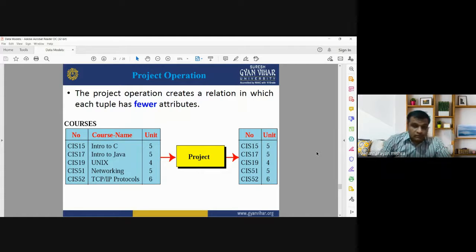It means we can reduce the number of attributes by applying the project operation. As the output, the new table will only have the number of the course and the unit of that course, and the course name is removed. Course name is deleted from the existing table based on the project operation.